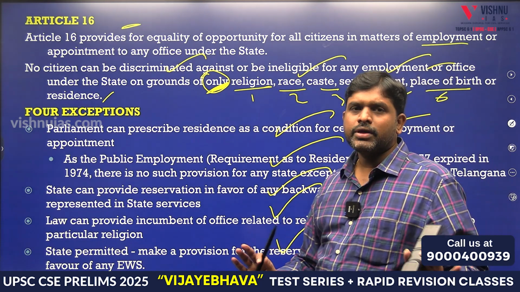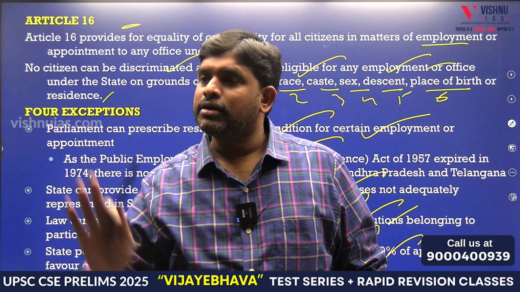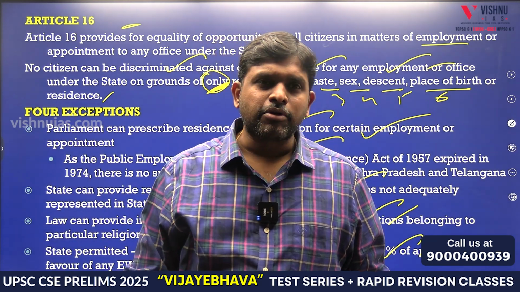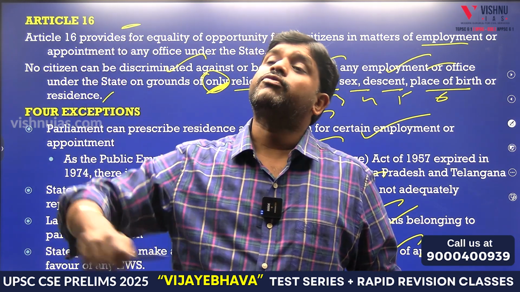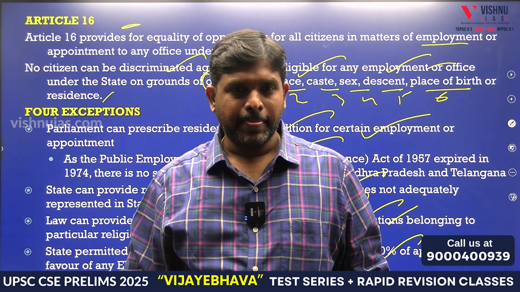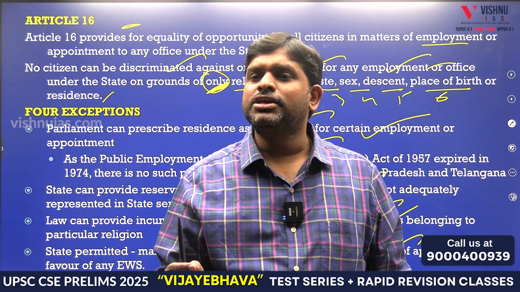In this way, there should not be any discrimination based upon 6 grounds. If not, there can be discrimination in public employment. In the 5 grounds, there should not be any discrimination based upon these 5 grounds. If not, there can be discrimination. For general discrimination, 5 grounds. For public employment discrimination, 6 grounds.